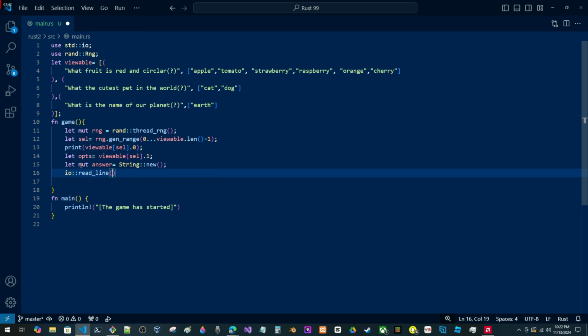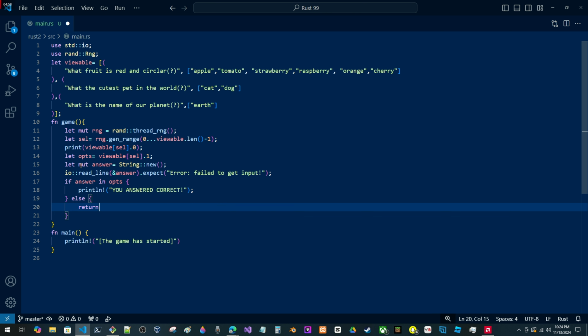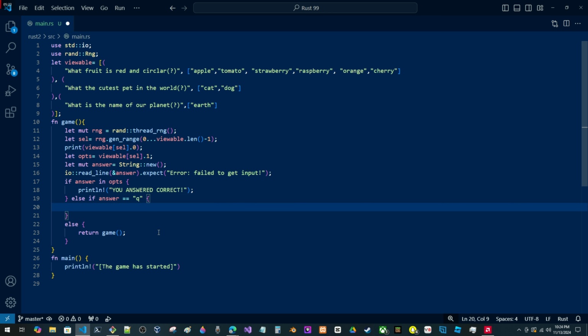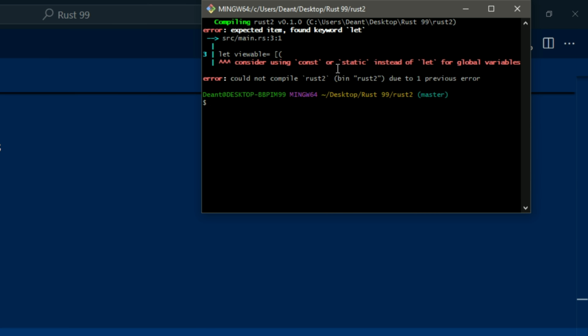This is where all the operations about the game will be handled. This function will be called over and over again until the user inputs the letter Q, which will stop the game from running. Basically, it's just like quit, that's it. Running the game gives me this error of many and many.